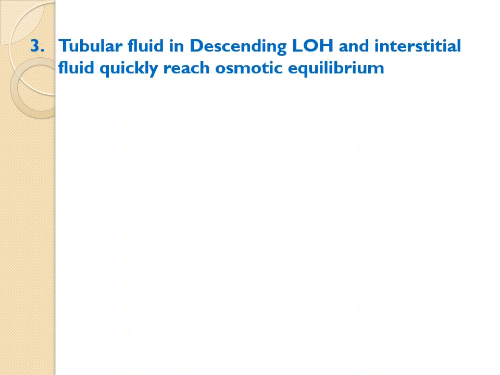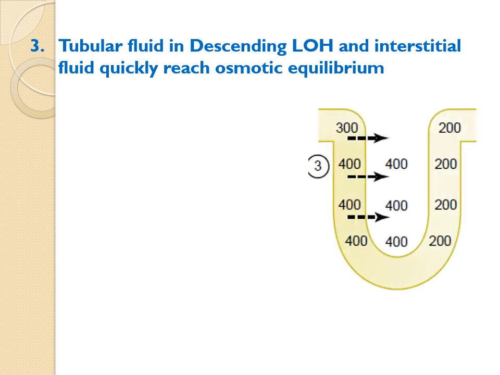The next step is that the tubular fluid in the descending limb of the loop of Henle and the interstitial fluid will quickly reach osmotic equilibrium. So by the reabsorption of solutes from here, this created a 200 milliosmoles per liter concentration gradient. And here initially it was 300 milliosmoles.